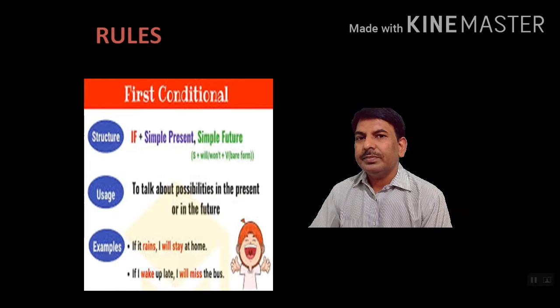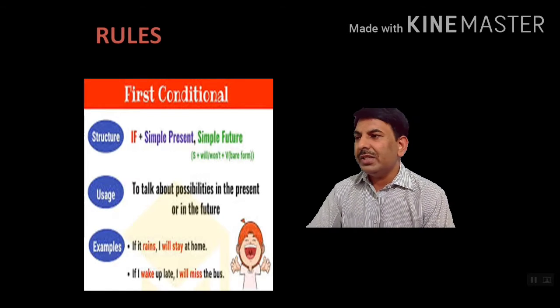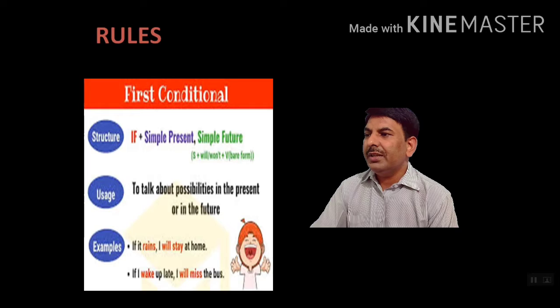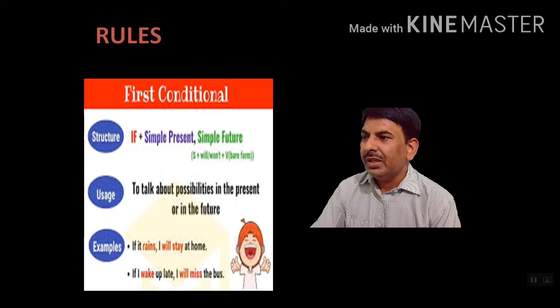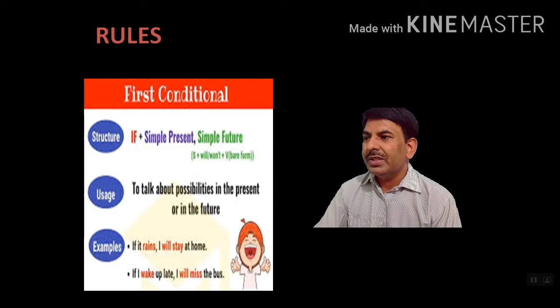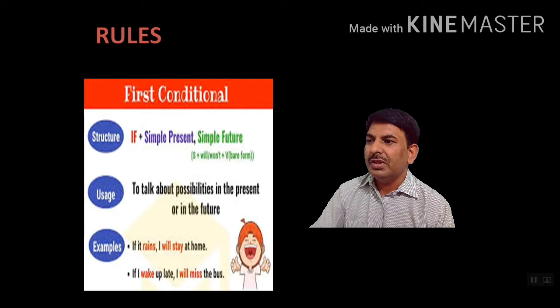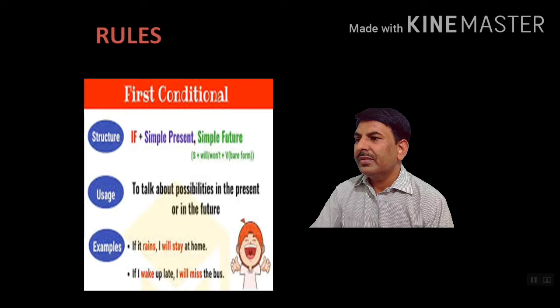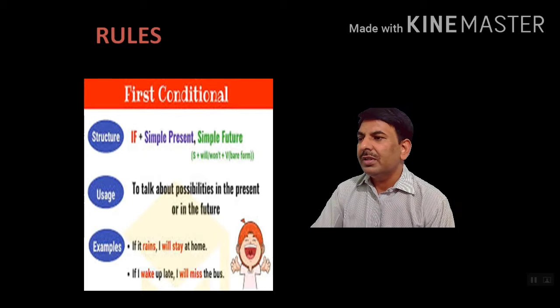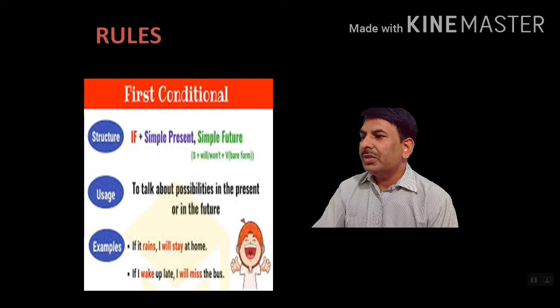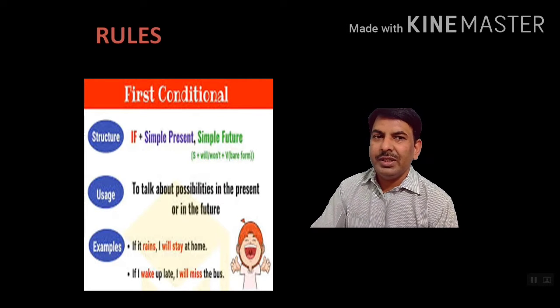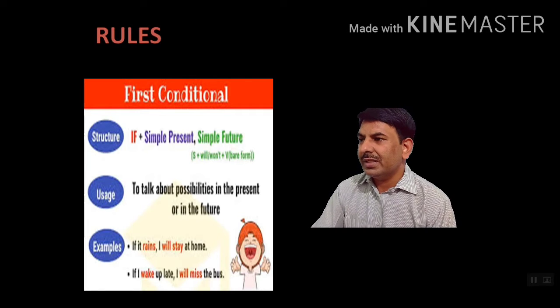first conditional. Dear students, in first conditional, structure is given if clause will take simple present, then main clause will take simple future. Simple future means subject, then will or won't, then first form of the main verb. Uses to talk about possibilities in the present or in the future. So this fact has been taken in first conditional sentences.